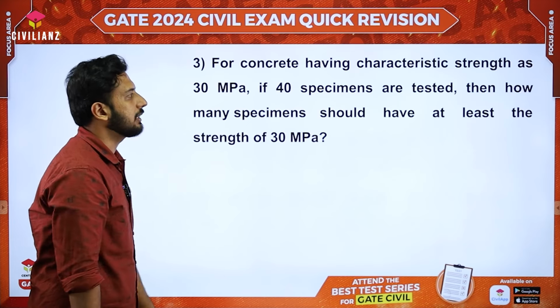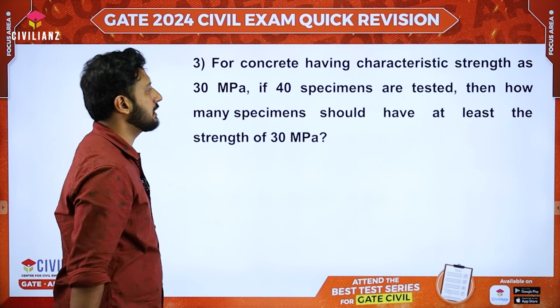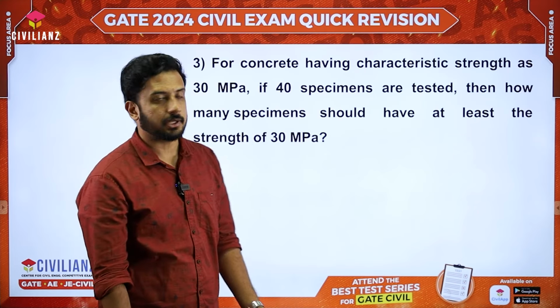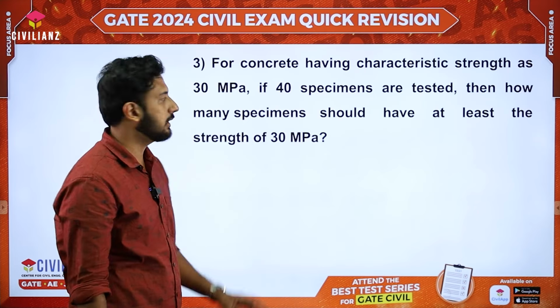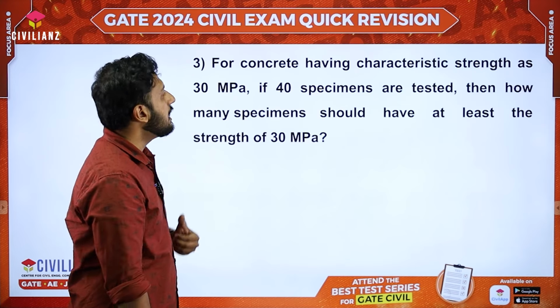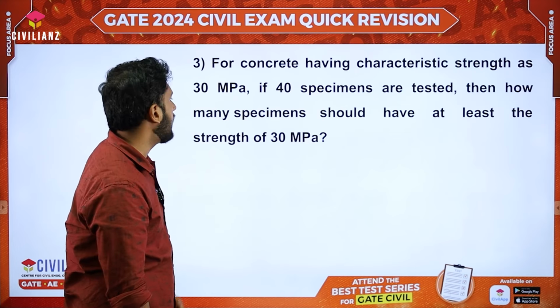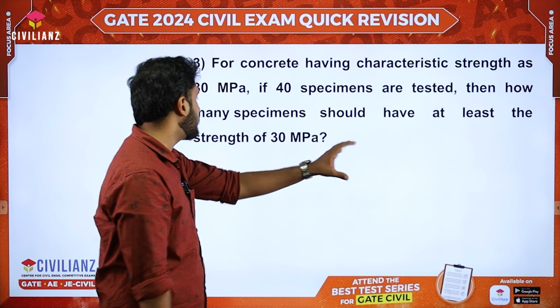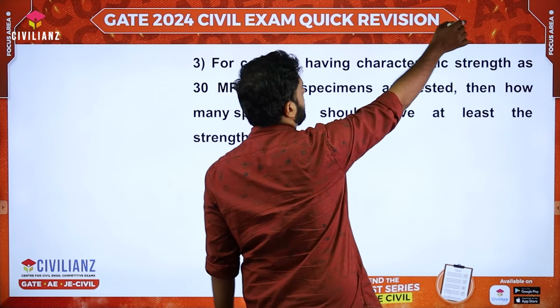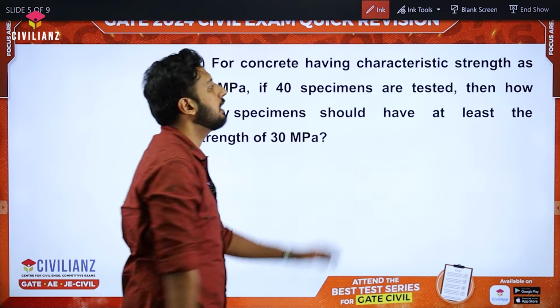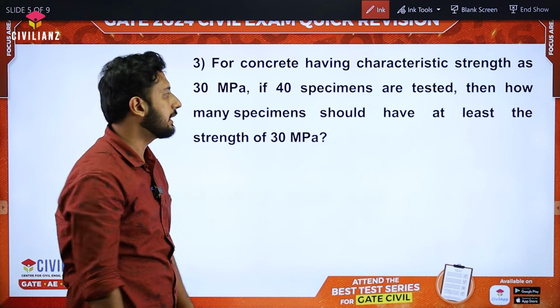For a concrete having characteristic strength of 30 megapascal, the 28th day's compressive strength is nothing but the characteristic strength, which is given as 30 megapascal. If 40 specimens are tested, how many specimens should have at least a strength of 30 megapascal? If you know the definition of characteristic strength, you will easily get the mark.